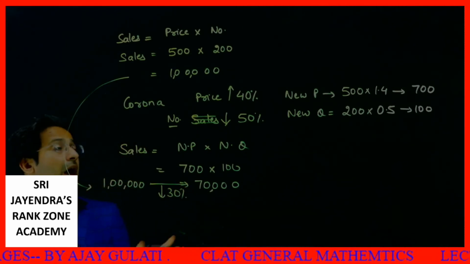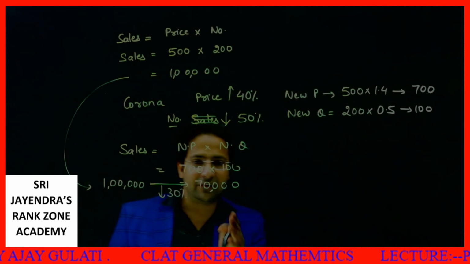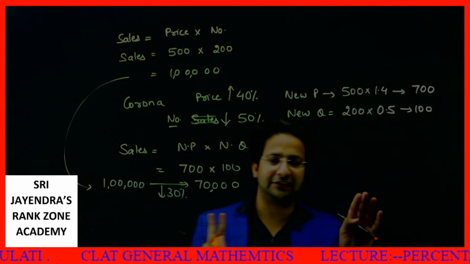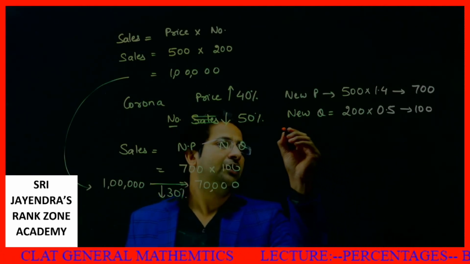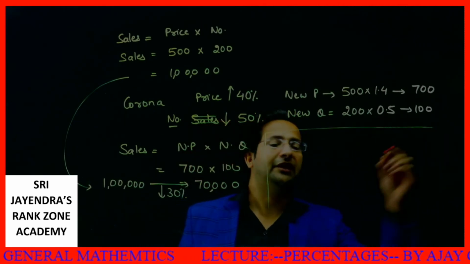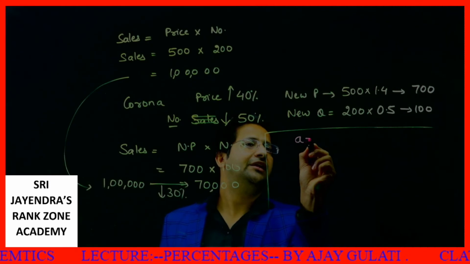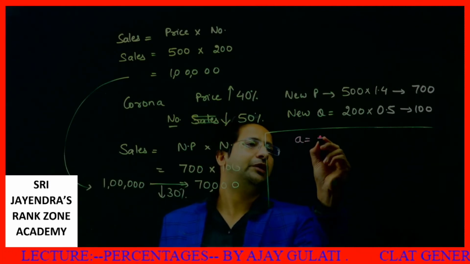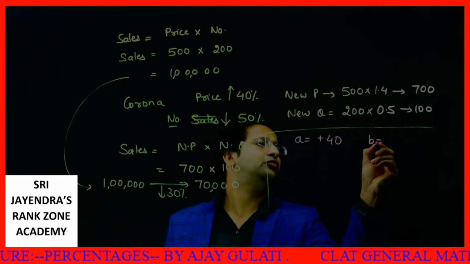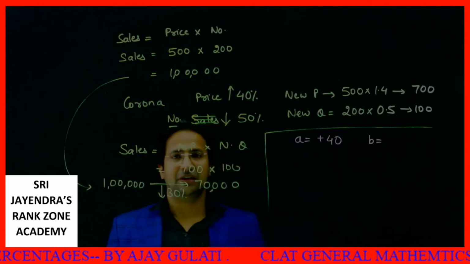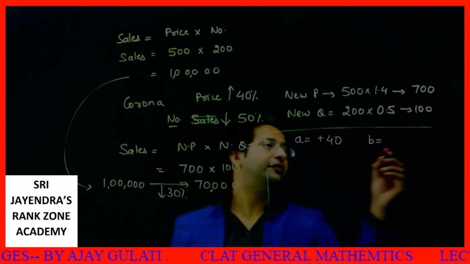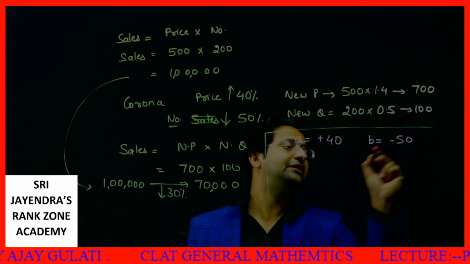This is the thing. How do I apply the successive formula? Even if I apply the successive formula, then also I will get the same thing. Why? See, in this particular question, what I can say is A is the change in price. A is plus 40. B is what? B is the decrease in quantity. What is the decrease in quantity? 50%. So when it is decrease, I put a negative sign.